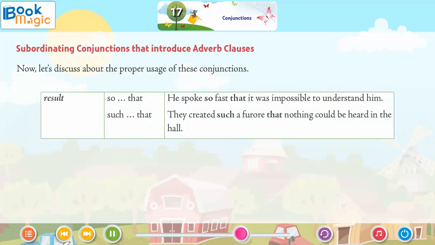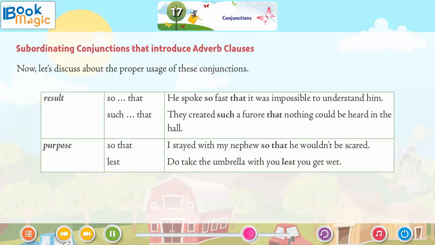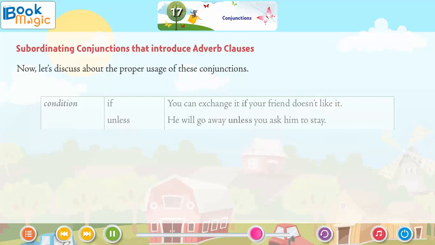Result. So that: He spoke so fast that it was impossible to understand him. Such that: They created such a furore that nothing could be heard in the hall. Purpose. So that: I stayed with my nephew so that he wouldn't be scared. Lest: Do take the umbrella with you lest you get wet.